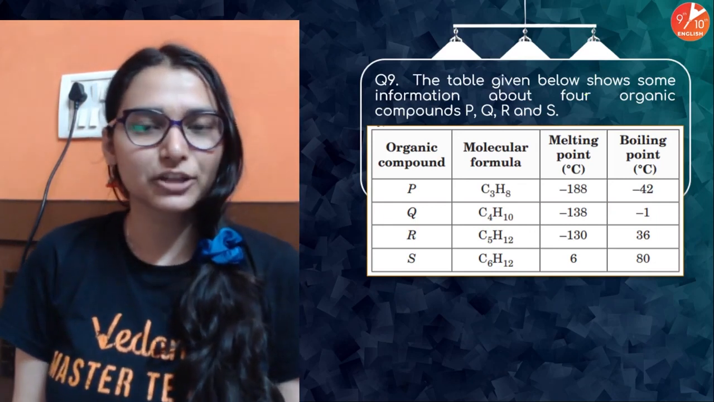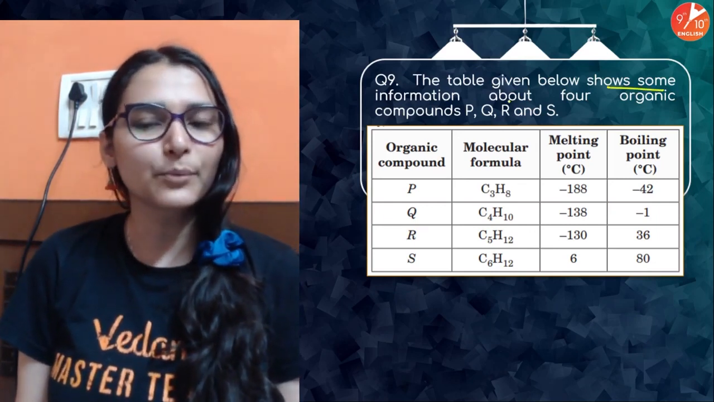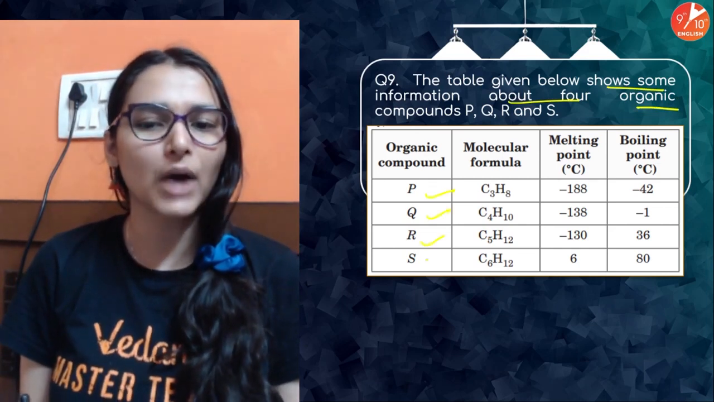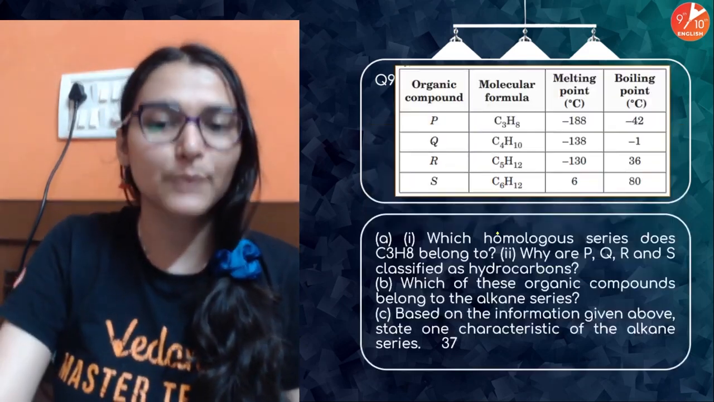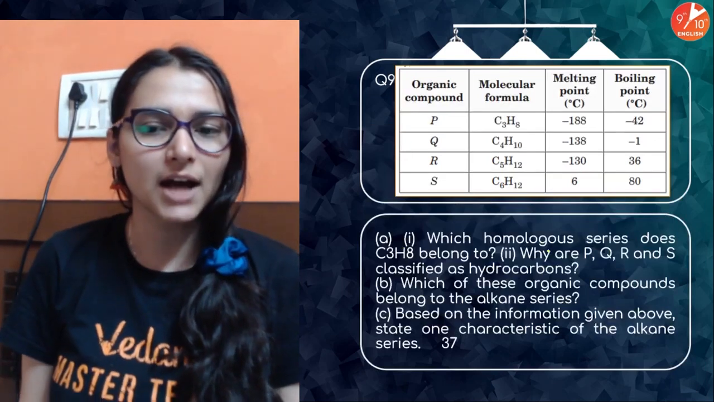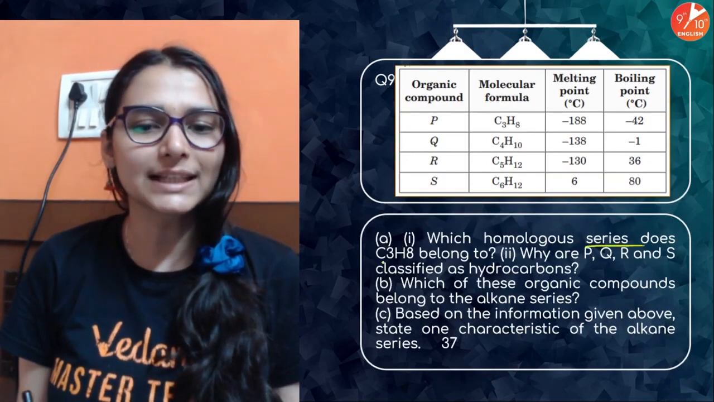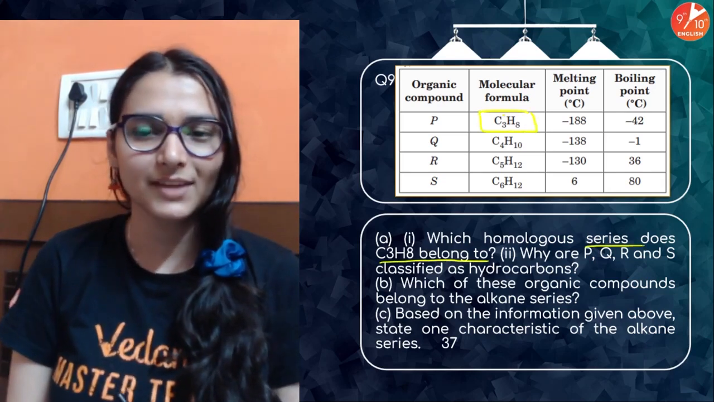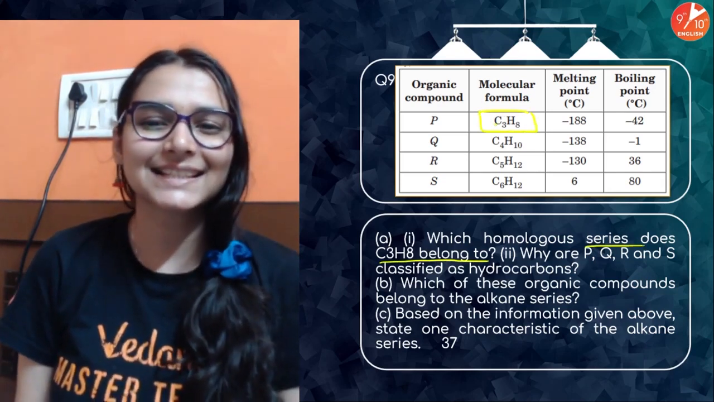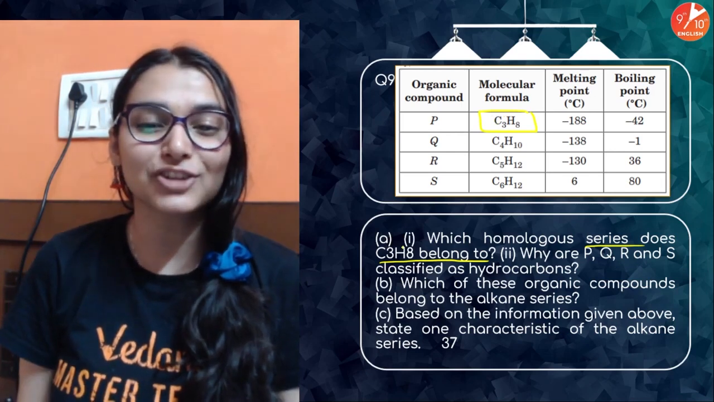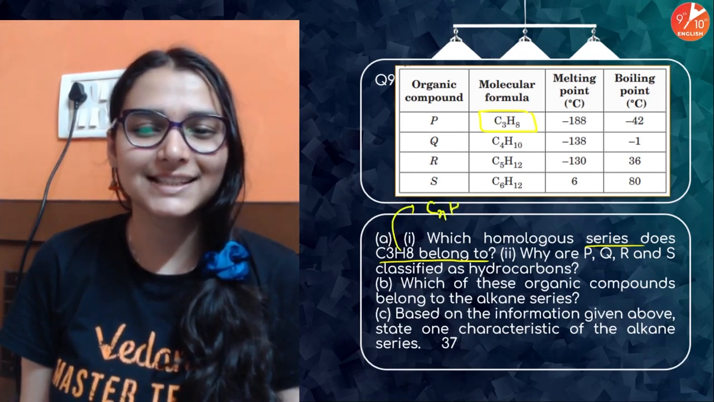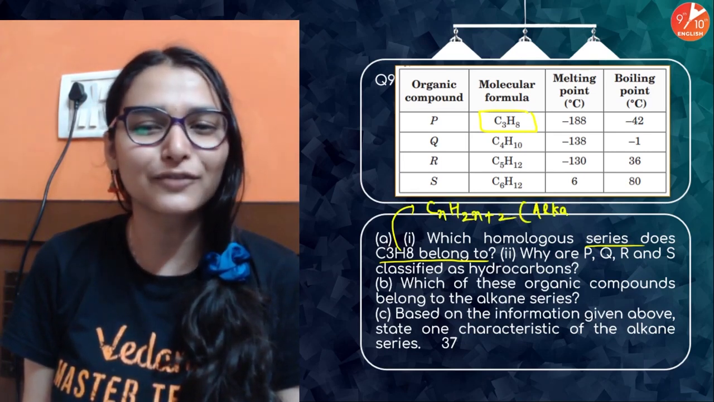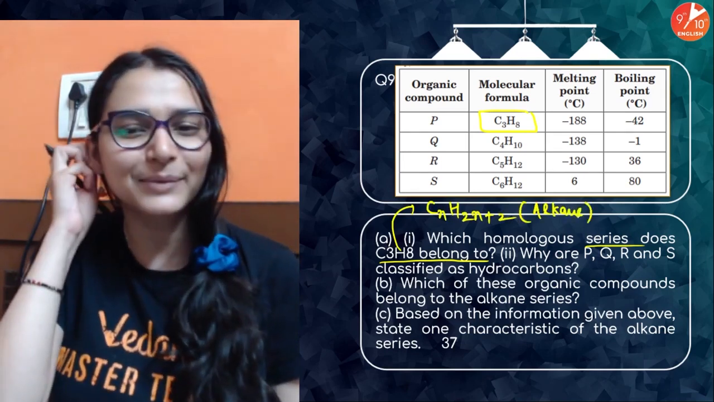चलिए, the next question. The table given below shows some information about 4 organic compounds P, Q, R and S. Based on this, some questions are asked. Which homologous series does C3H8 belong to? बहुत आसान है. This C3H8 is following the general formula of CnH2n+2. That is, alkanes का general formula follow किया है. It is from the alkane family.